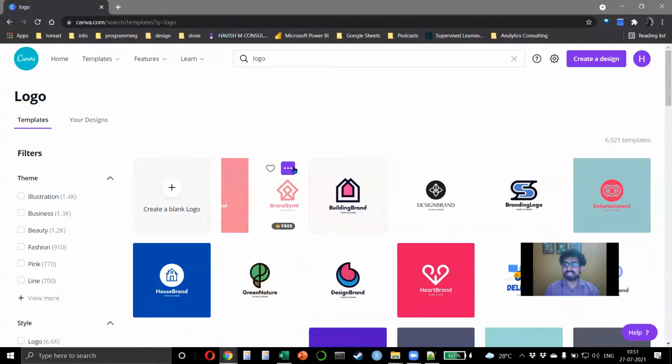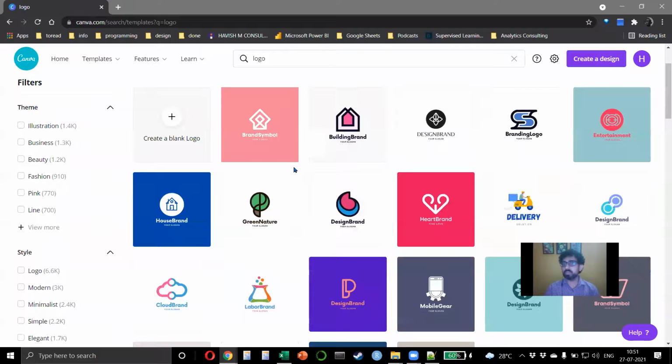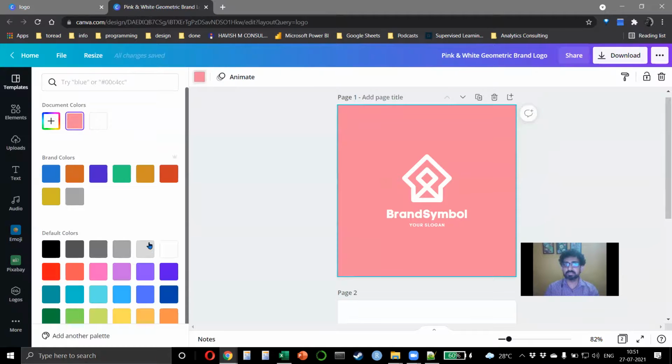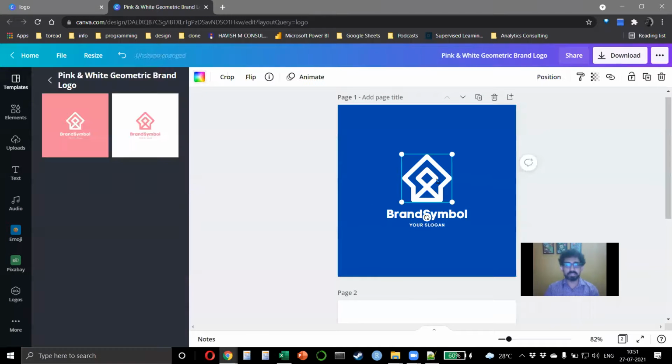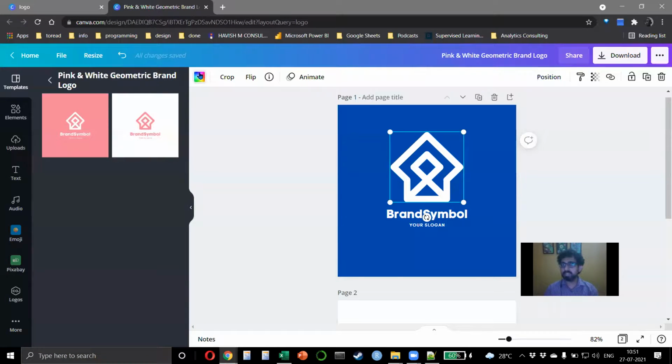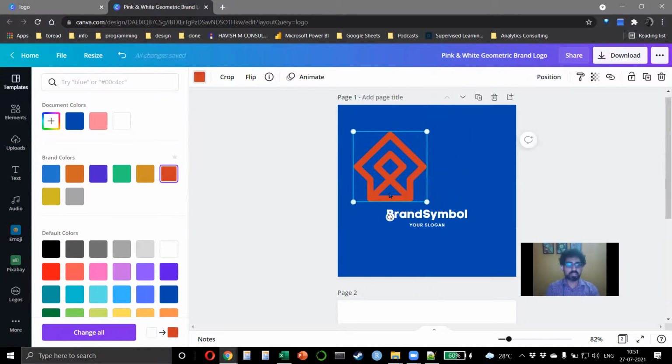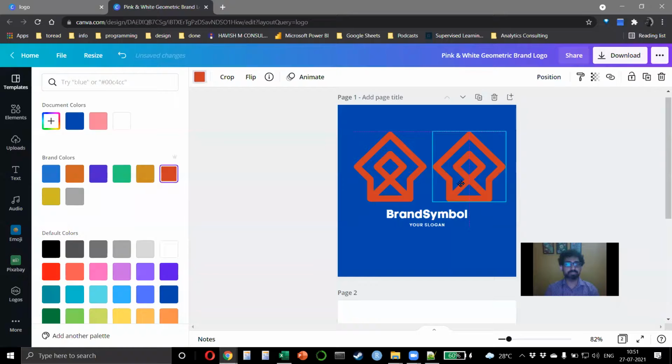A lot of people don't realize that. They think, but okay, the logo is there, but what if I want to change the color or increase the size or something? Everything is possible, right? Just to give an example, let's say I select a logo and I feel I don't like this blue color. So you can just change the color like this. Then you feel, no, this part, I want to increase the size. Just increase the size. Okay. Then you feel, why is it white? Maybe I want to keep a slightly interesting color. Let's say a red. Do you see this? If you want to make 2 of them, just copy this and put one. It's beautiful. It's so easy to work with.